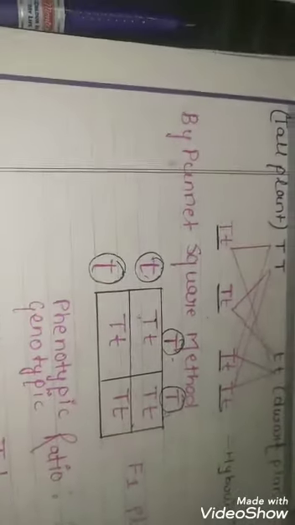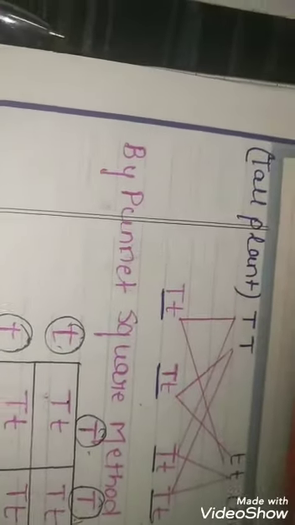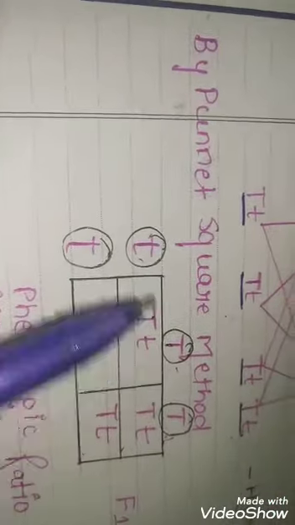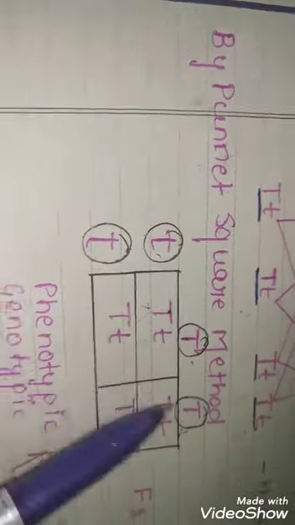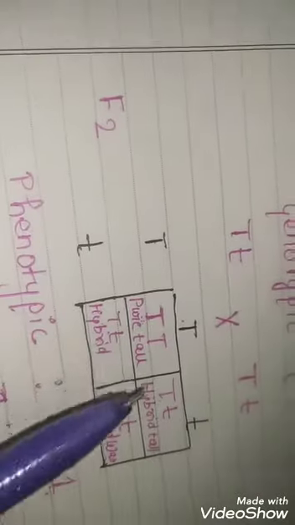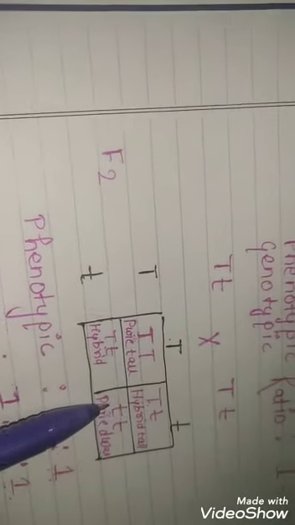As you are all watching, during this cross the plants which are produced are all tall, and in the F2 generation three types of plants are produced: pure tall, hybrid tall and dwarf plants.